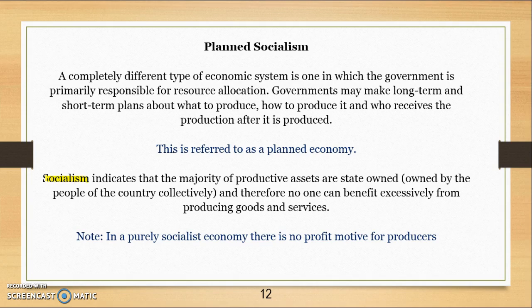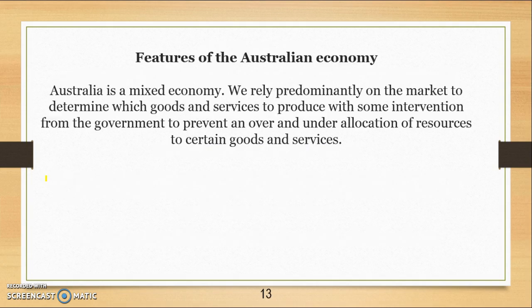So it's the government that owns the resources. Producers don't have the profit motive because the profits will flow back to the government. So socialism means that the government owns resources, and plan means that rather than demand and supply, the government dictates what is produced. The Australian economy is a mixed economy.